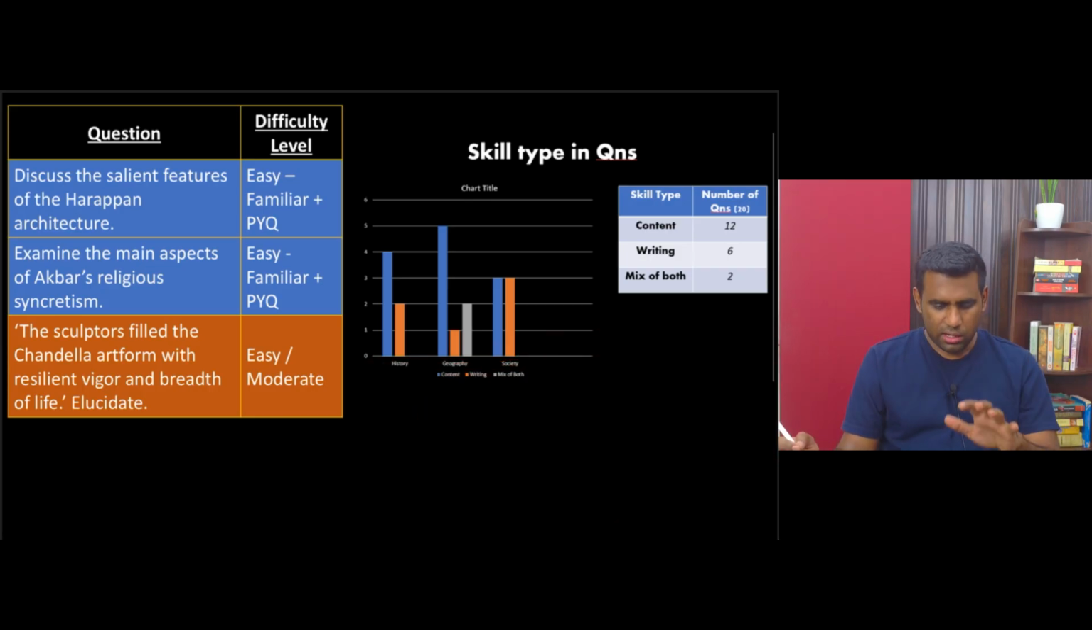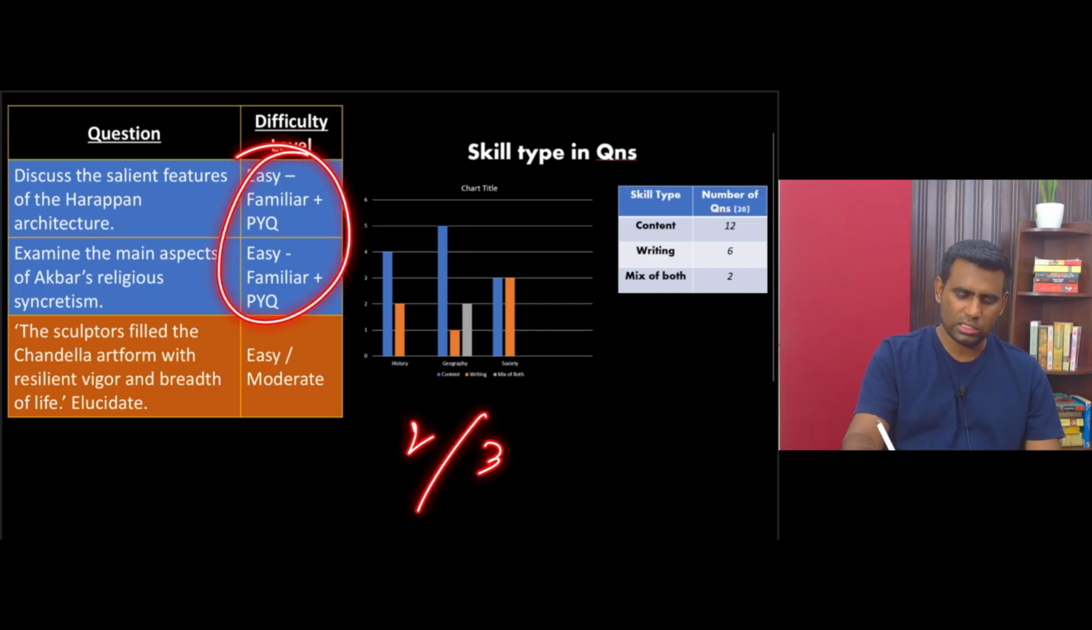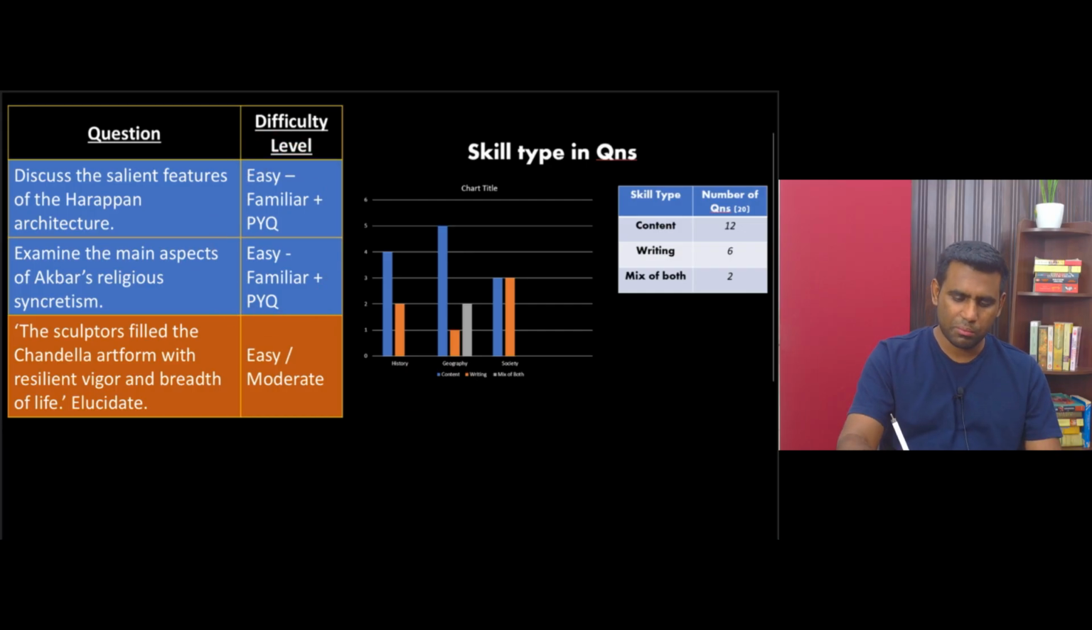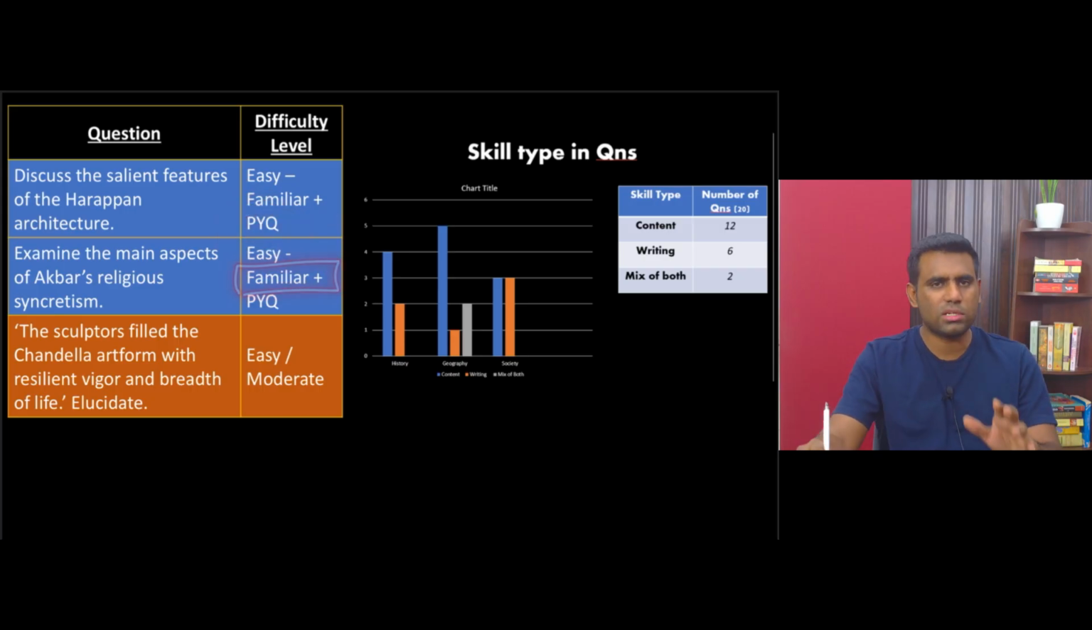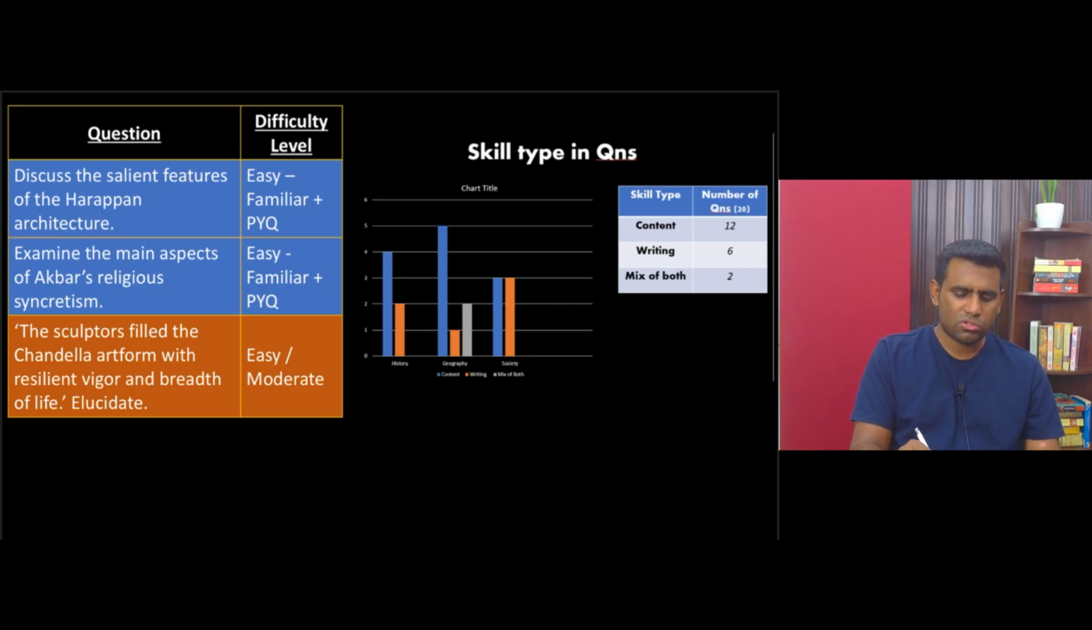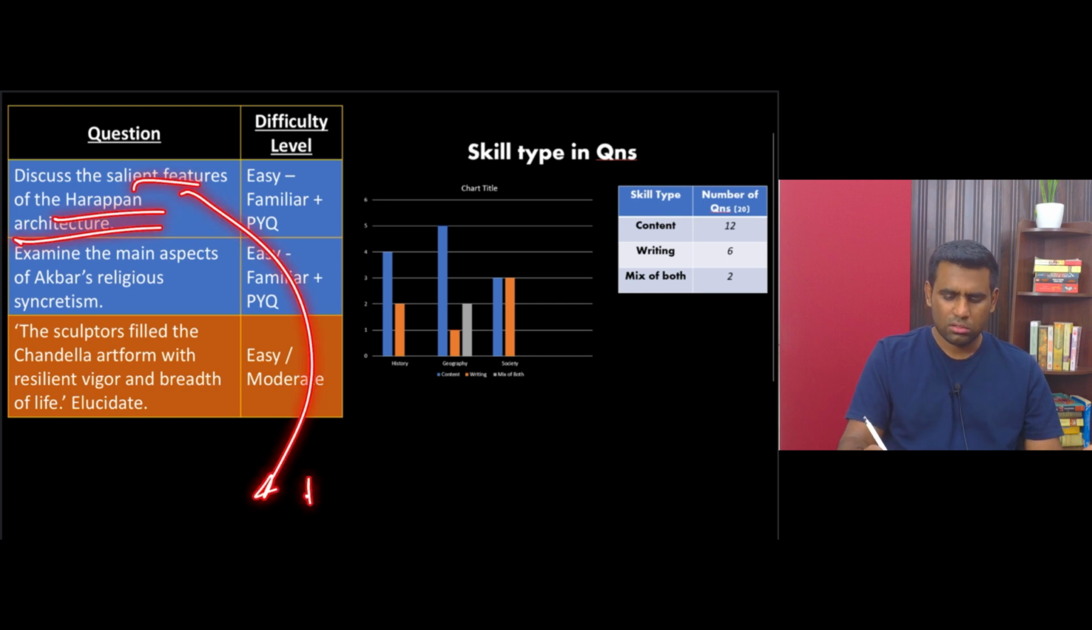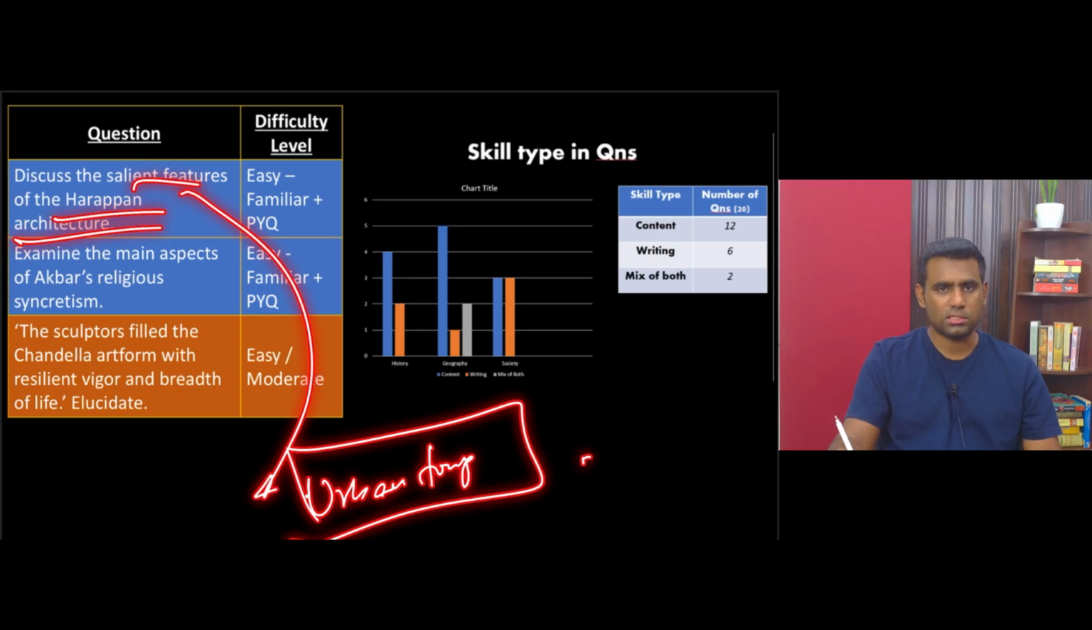All right, and if you see in art and culture, out of the 3 questions, 2 of them are very easy, simply because they are asked from a previous year question area, or they're asked from a very familiar area which most aspirants would be very good at, right? Salient features of Harappan architecture, right? You can talk about the different types of urban town planning, what all has gone into Harappan cities, right?